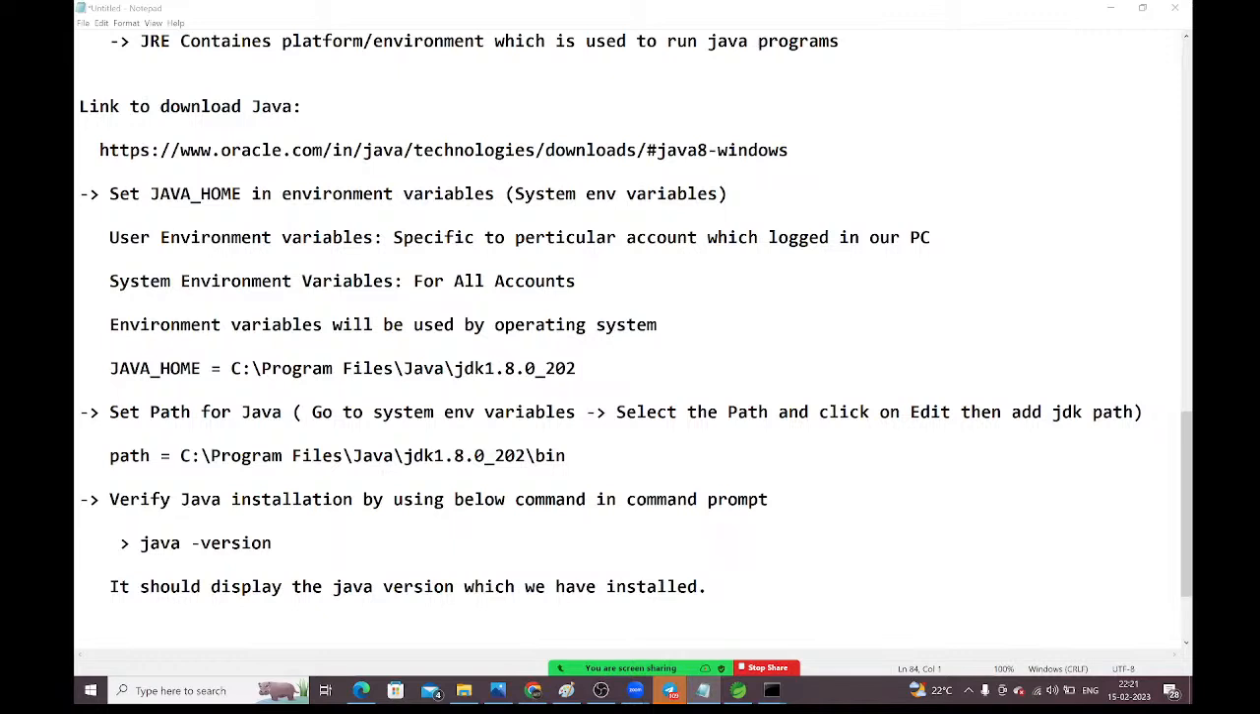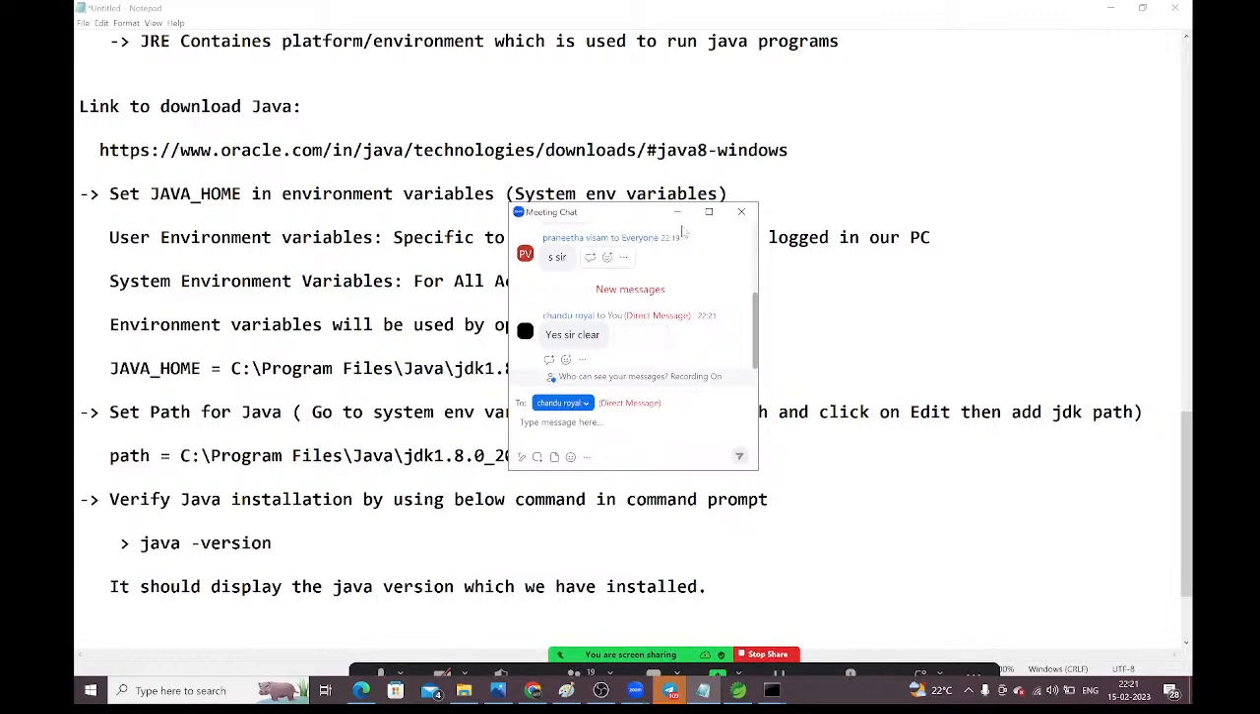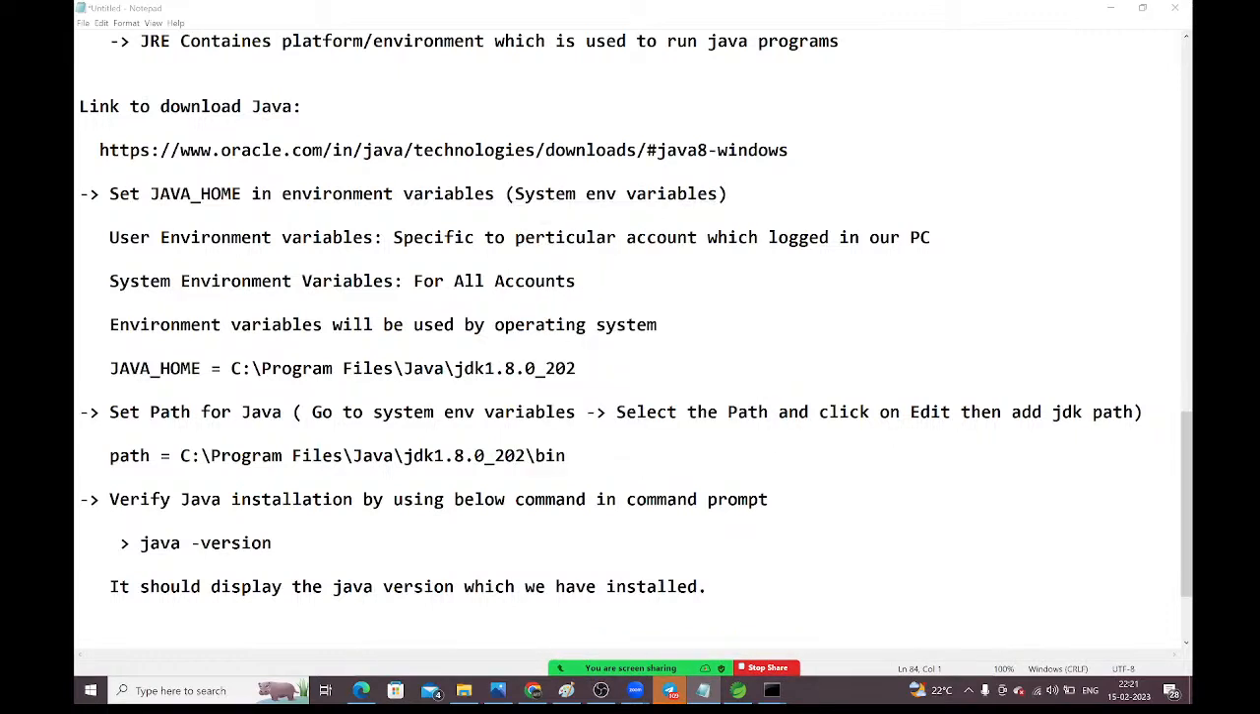Fine, guys. Today I'm stopping here. Tomorrow I will show how to install Maven, and we will continue the remaining things. We will also discuss Maven terminology. When we are working with Maven, we should know what is group ID, what is artifact ID, what is packaging, what is archetype. All these things we should understand.